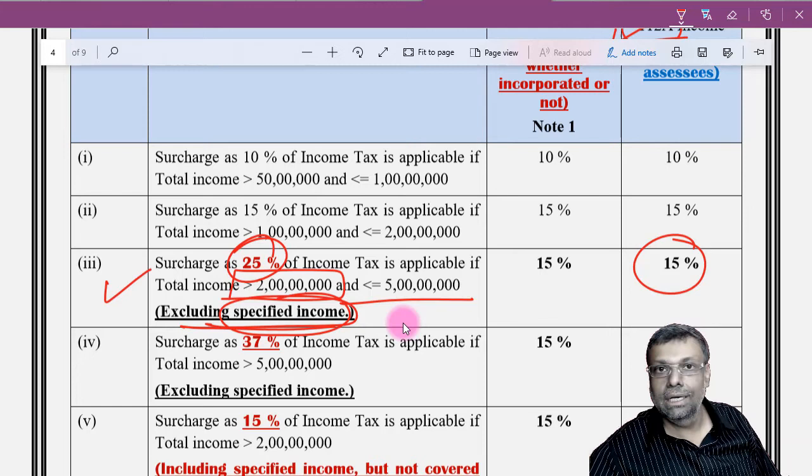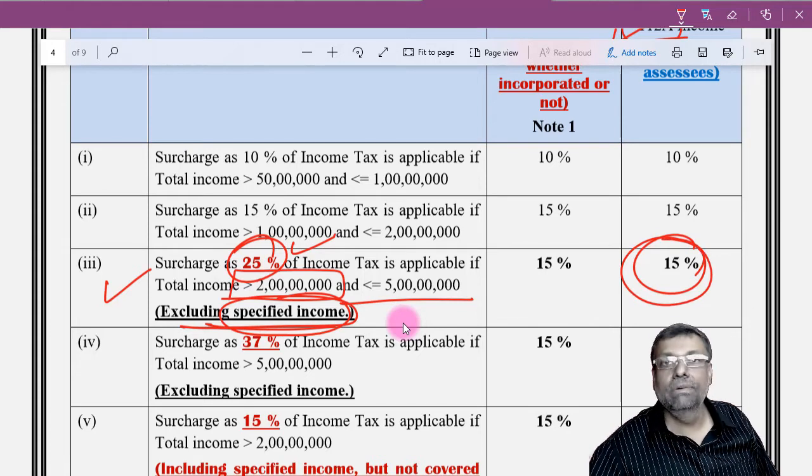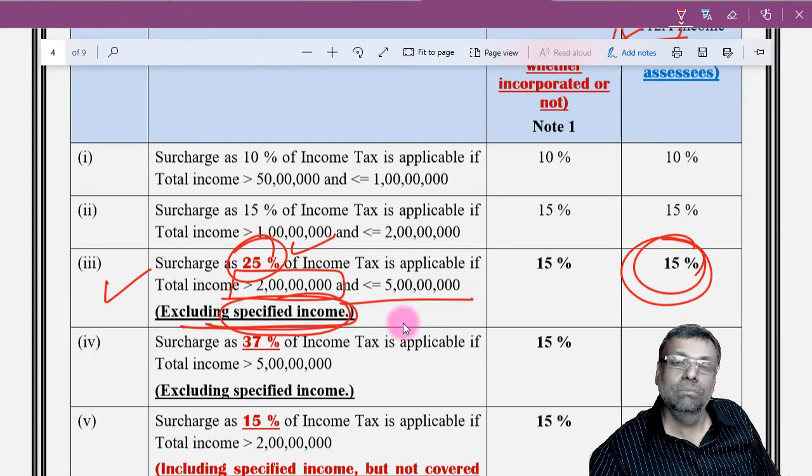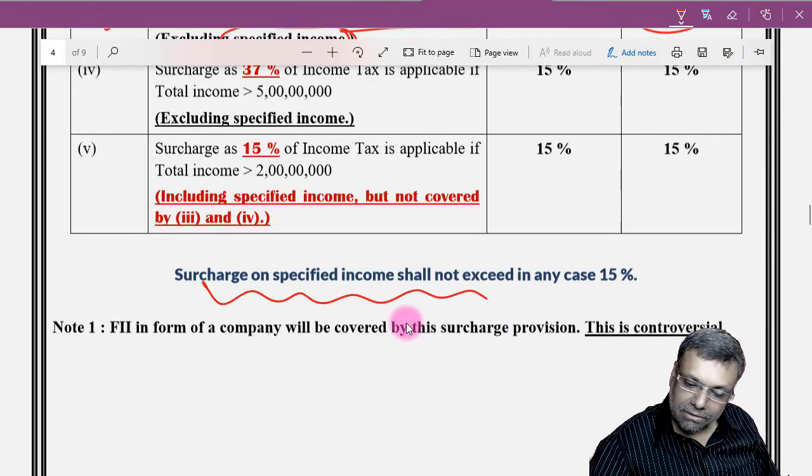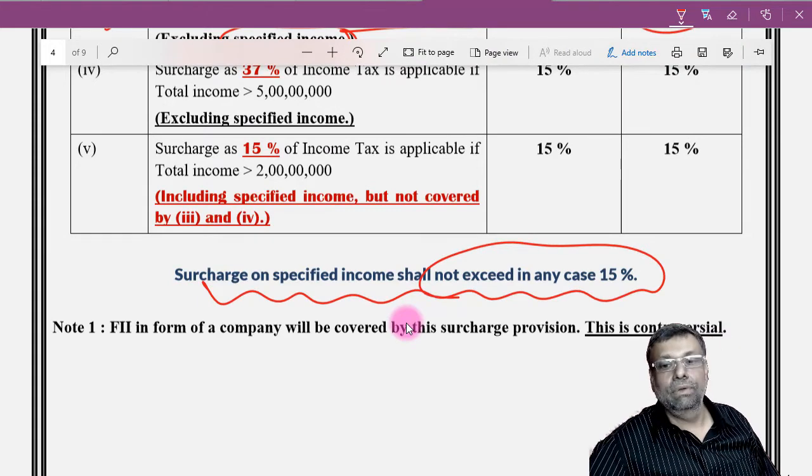So this will be the situation that will come into picture. Okay. So 25% will be the surcharge applicable, but on the specified income, it will be only 15%. That means the tax on specified income for that surcharge will be only 15%. Put it differently, in any case, the surcharge on the specified income shall not exceed 15%.